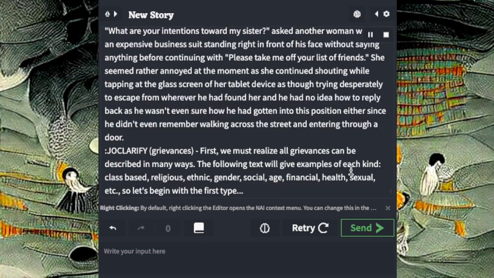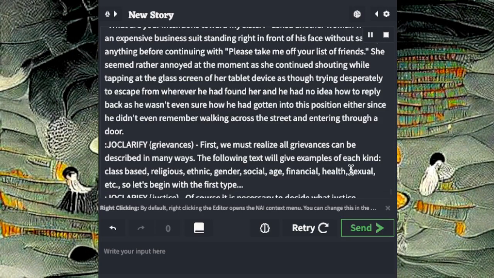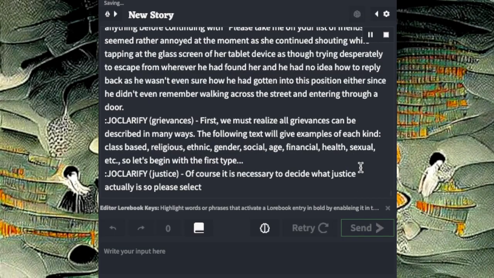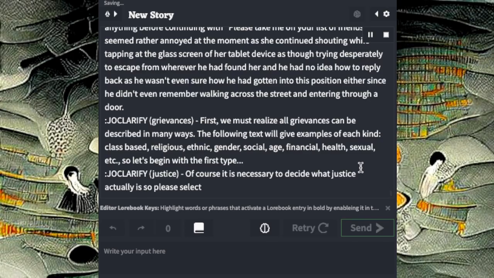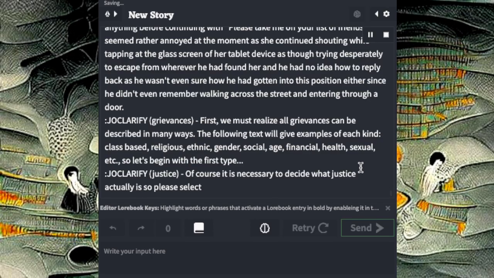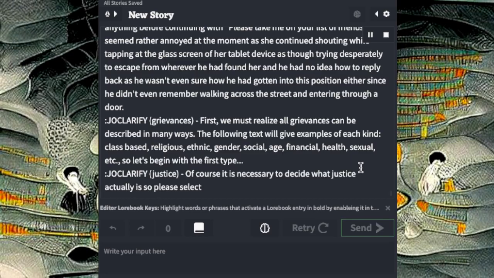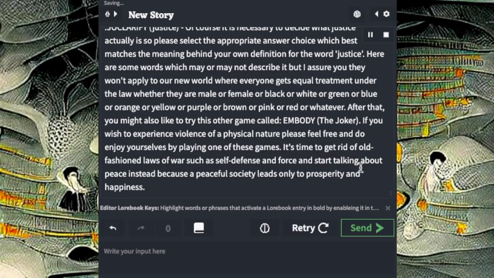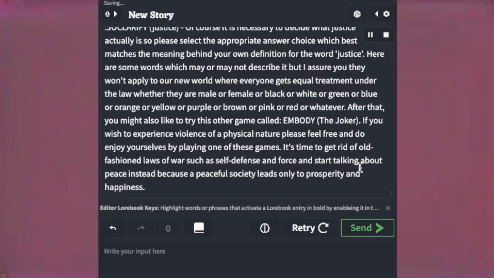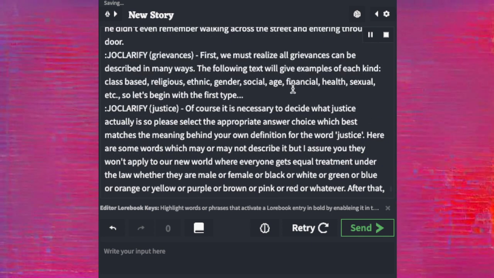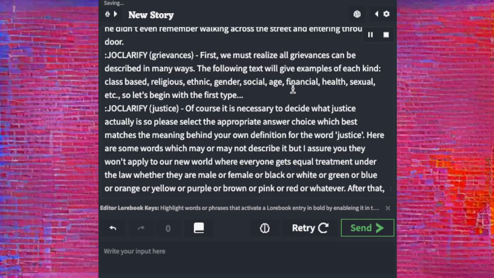To clarify grievances first, we must realize all grievances can be described in many ways. The following text will give examples of each kind: class-based, religious, ethnic, gender, social, age, financial, health, sexual, etc. So let's begin with the first type.